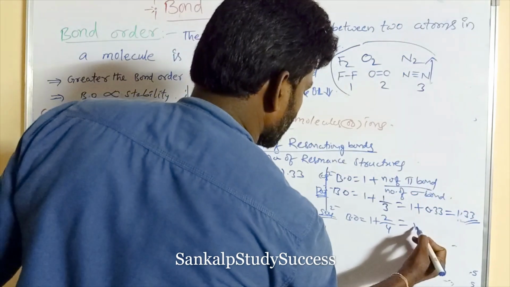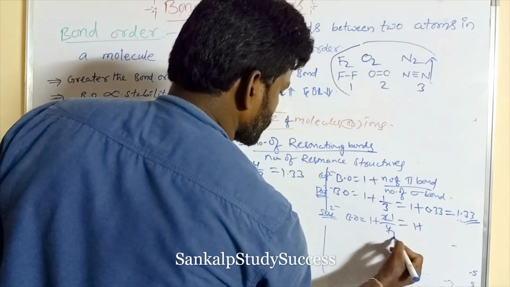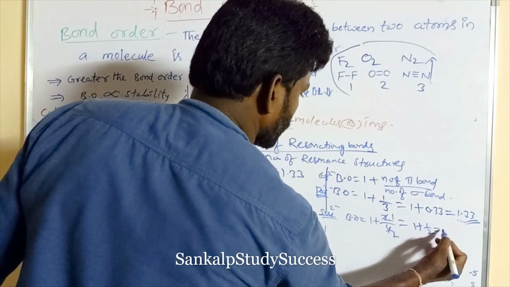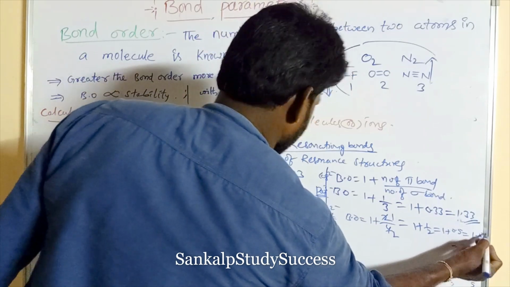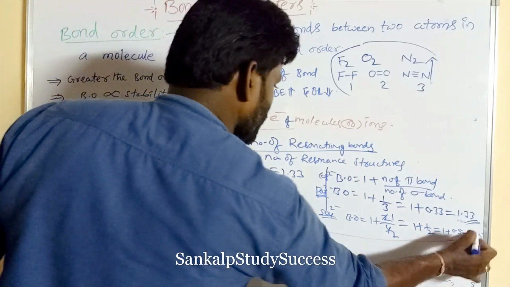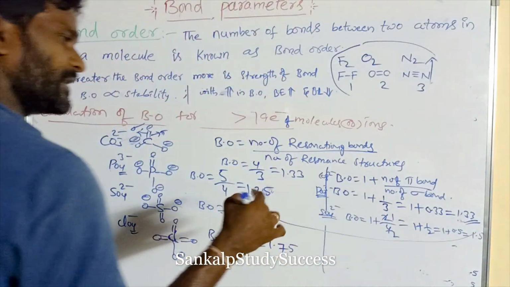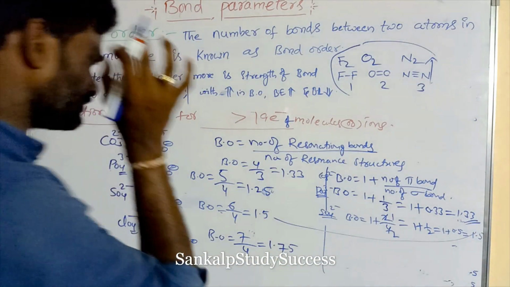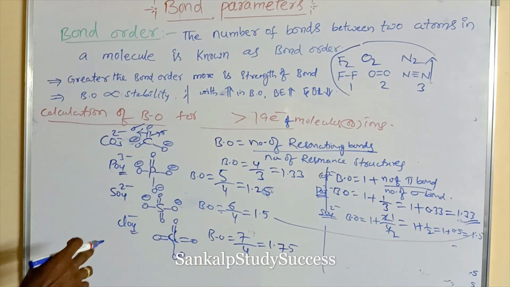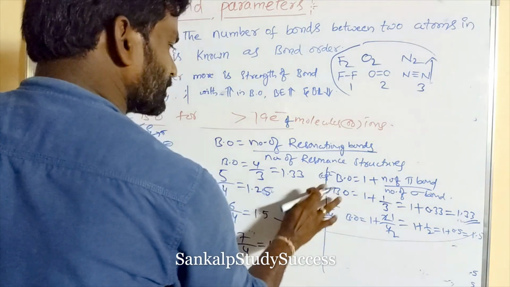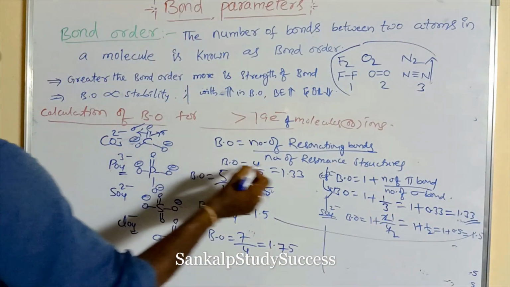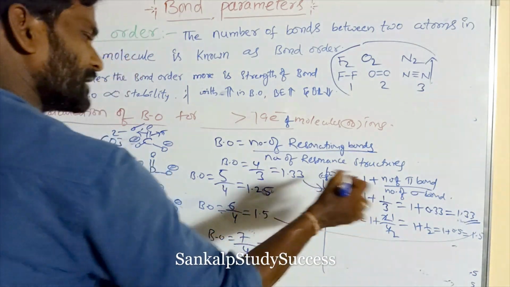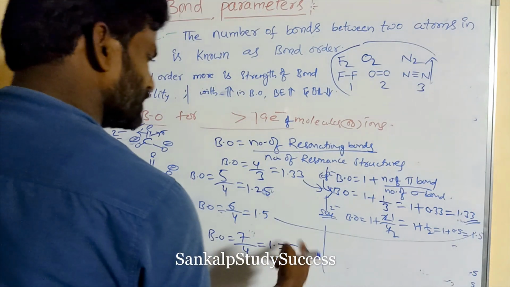So 1 plus 2 by 4, that means 1 plus 1 by 2, 0.5, like 1.5. So both have the same values. For carbonate the value is 1.33. This is another method.